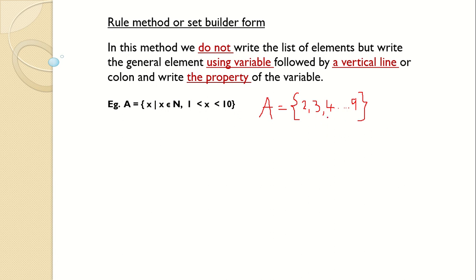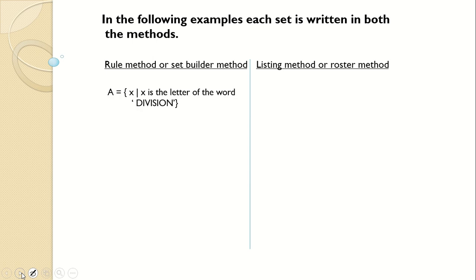Okay. For the same set we have given this rule here. This is how the rule method is. So, now in the following examples each set is written in both the methods, listing and rule method form. So, you will understand. First one, A is equal to set of x such that x is the letter of the word division. Now, while writing from the rule method to the listing method is very easy, but from listing method to write the rule, students do make a lot of mistakes here and there. Okay, so you have to practice that well.